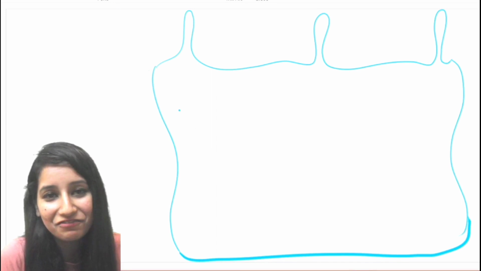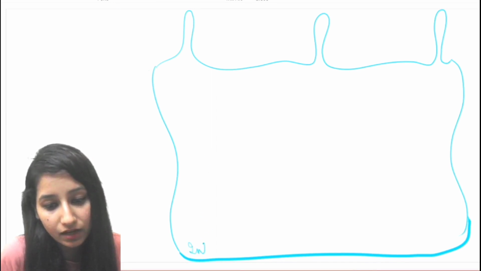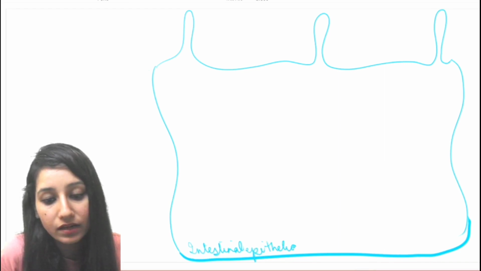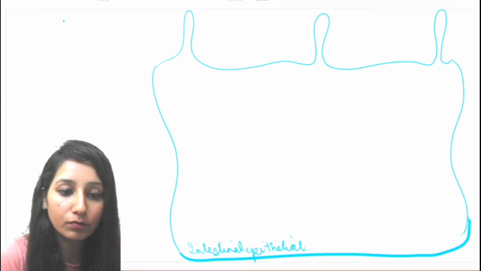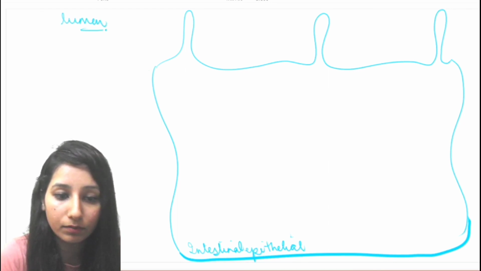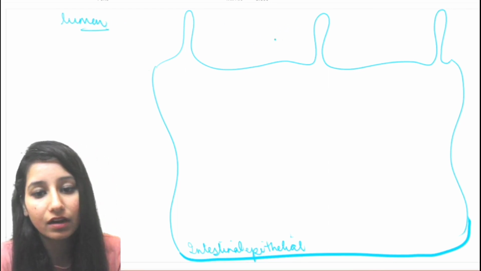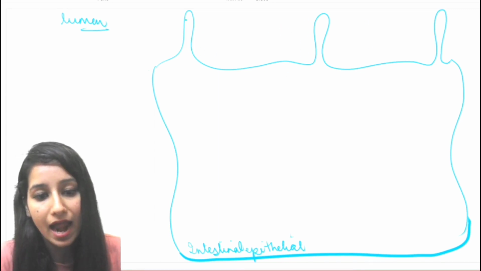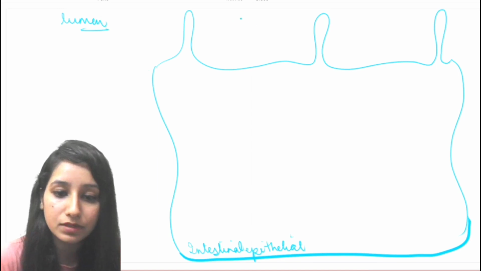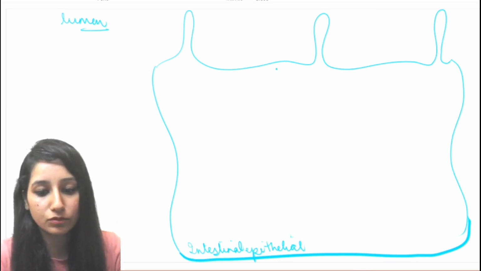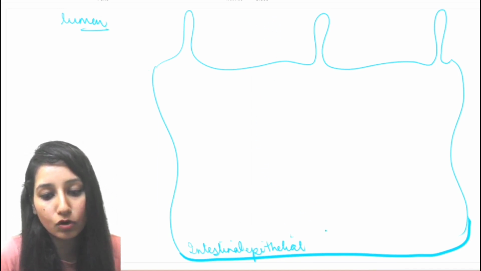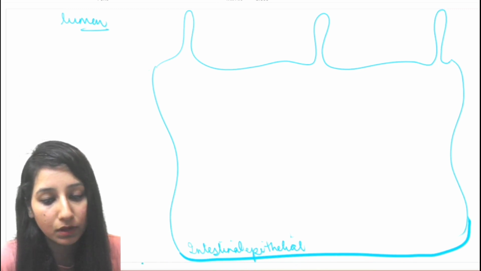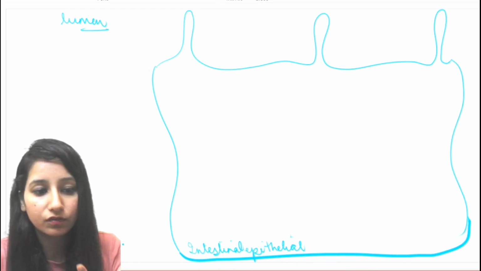This is a very rough diagram of the intestine, a very rough diagram of an intestinal cell. Which intestinal cell is it? It is an intestinal epithelial cell. The upside here is the lumen of the intestine where the food is present and the digestion is occurring, and right now the cholera toxin is present here. These are the villi, and this is the site. Generally, from here the nutrients are absorbed by the epithelial cells, and those nutrients move through the blood to all parts of the body.